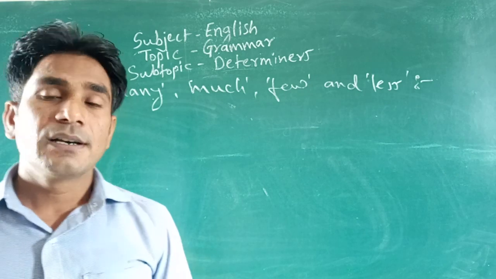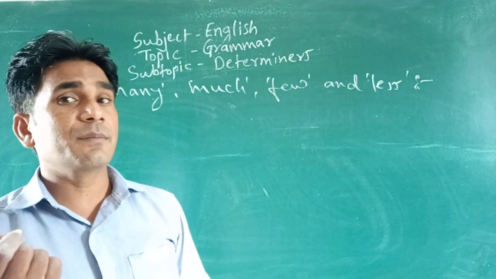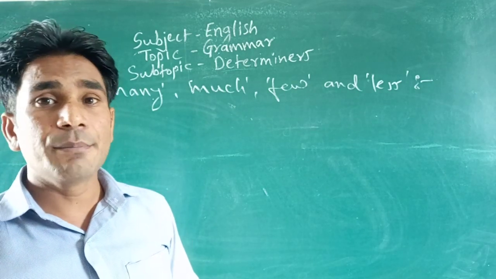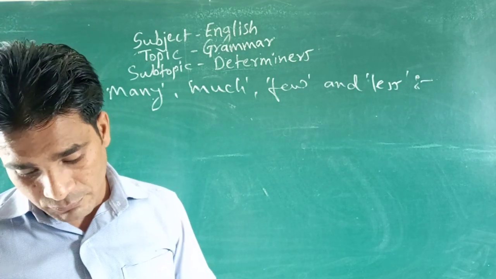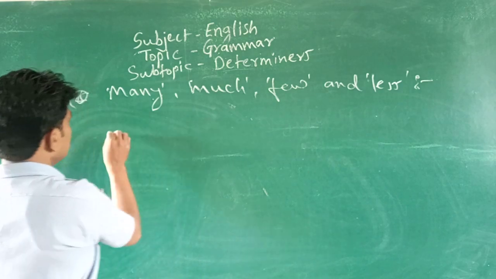So here, dear guys, you must understand the meaning. First of all, understand the meaning of these words.